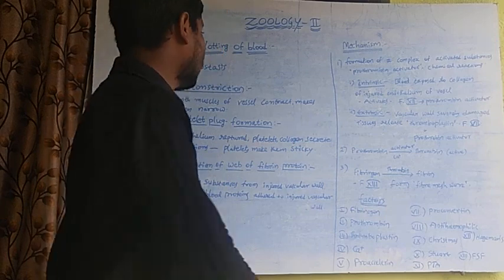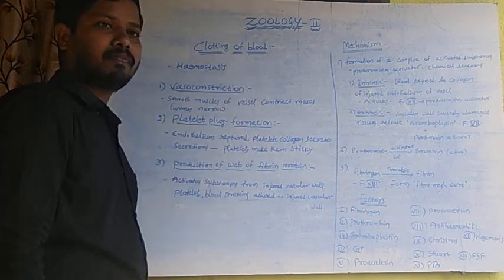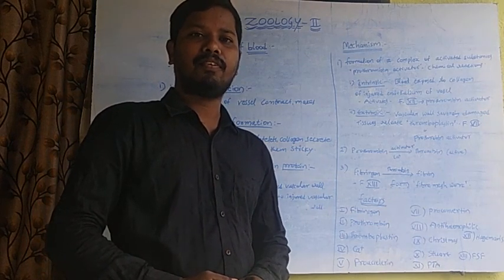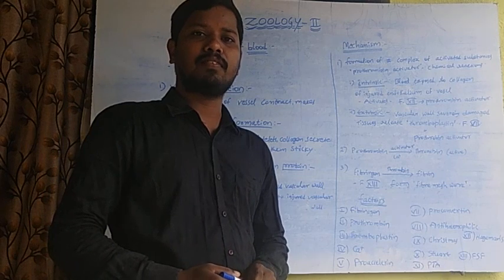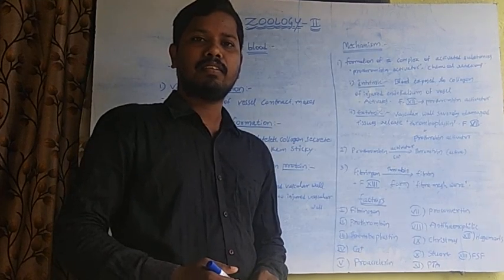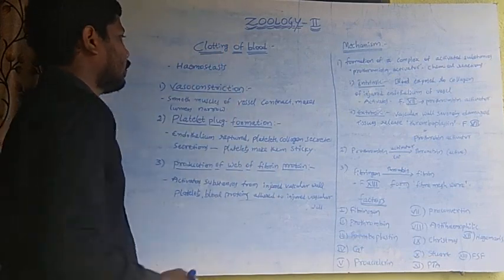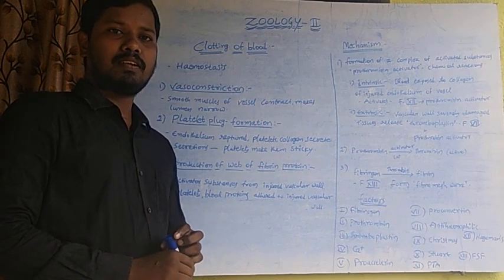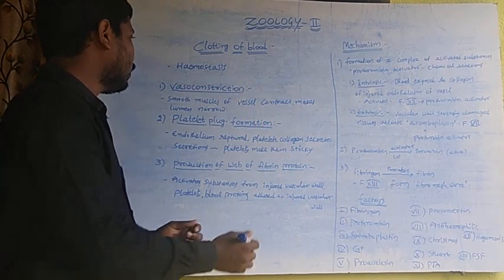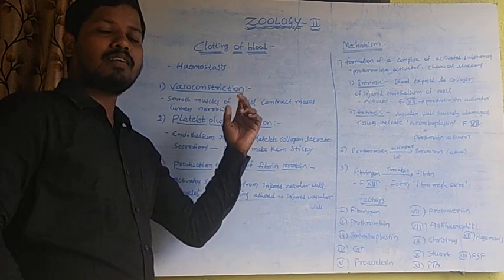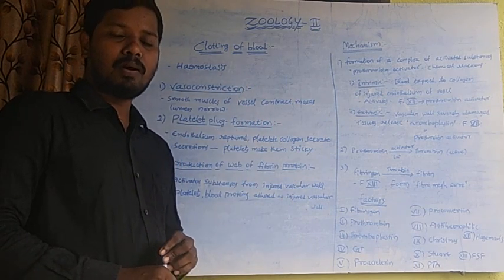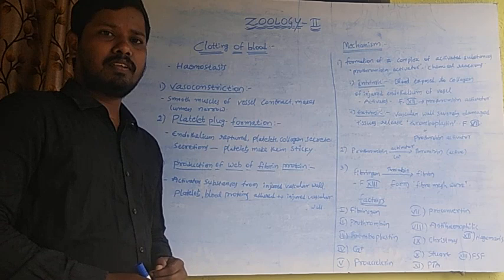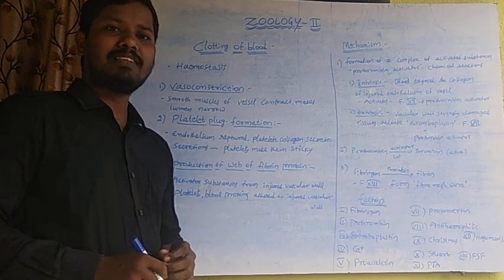Dear students, let us discuss the clotting of blood. When a blood vessel is injured, a number of physiological mechanisms are activated that promote hemostasis. That means the clotting of blood. Here hemo means blood, stasis means standing or stopping blood flow. So when a blood vessel is injured, it is exposed to collagen fibers.